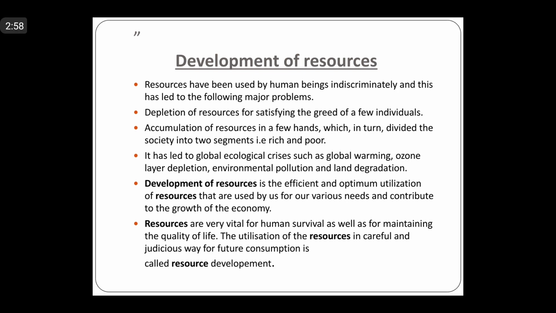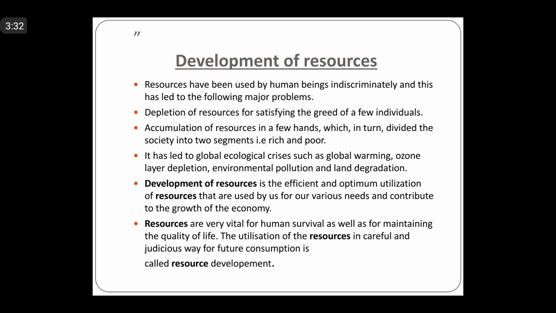Then we can say that resources are vital for human survival, right? And the utilization of resources in a careful and judicious way for future consumption is called what? Resource development. Okay, we need to focus on sustainable development, and of course we'll have to see how we can use the resources judiciously, right? So this is what the resources are.